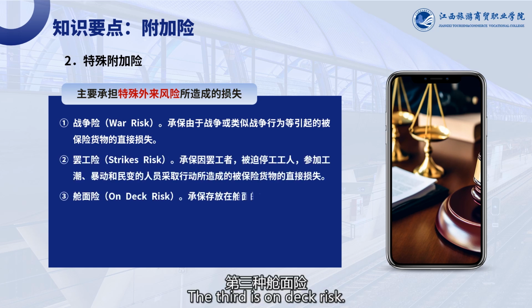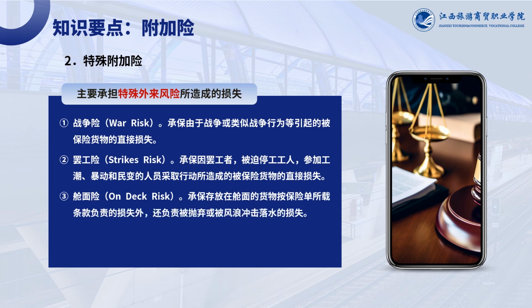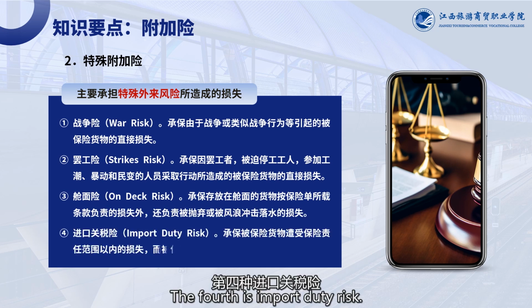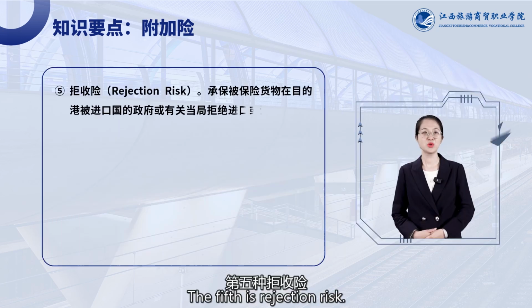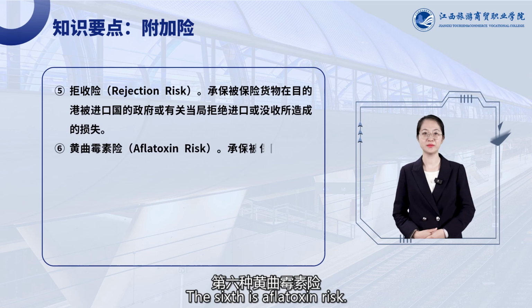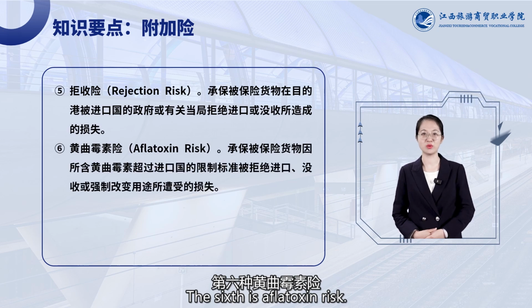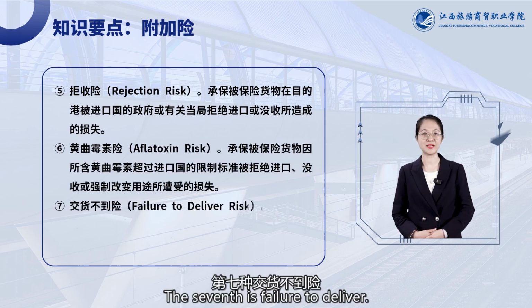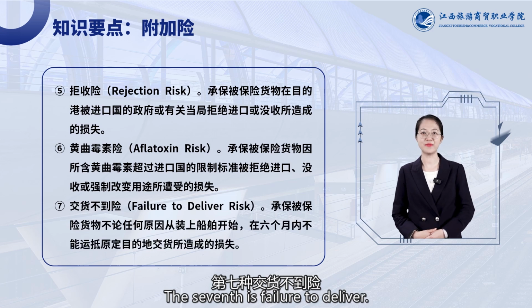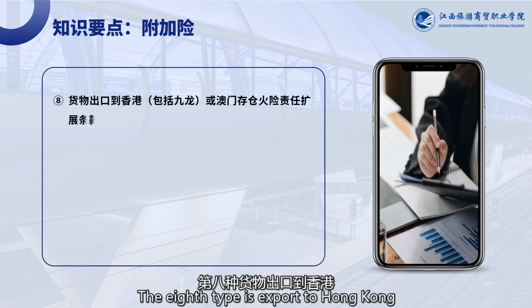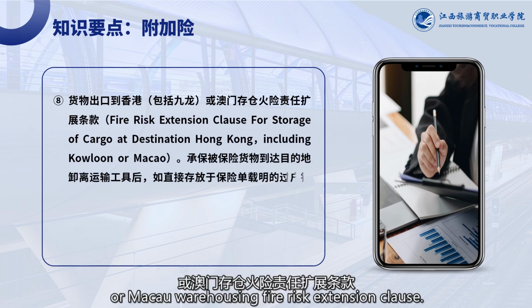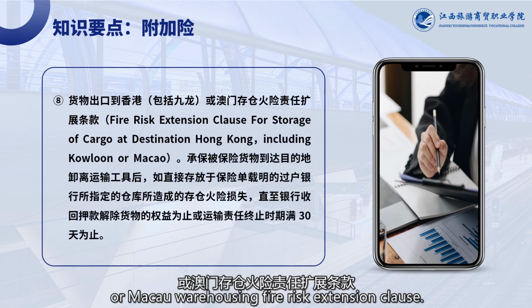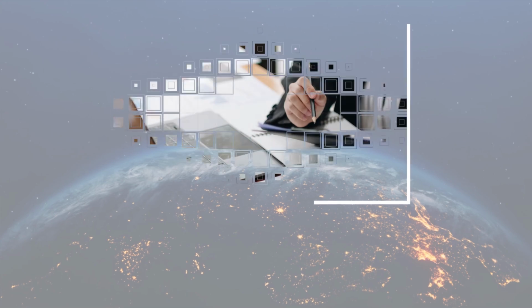The third is on-deck risk. The fourth is import duty risk. The fifth is rejection risk. The sixth is aflatoxin risk. The seventh is failure to deliver. The eighth type is export to Hong Kong and Kowloon or Macau warehousing fire risk extension clause.